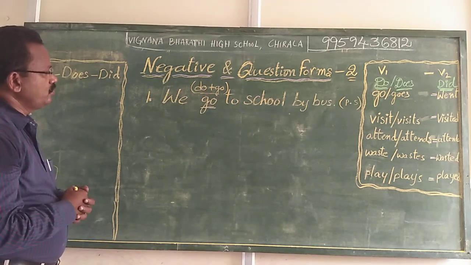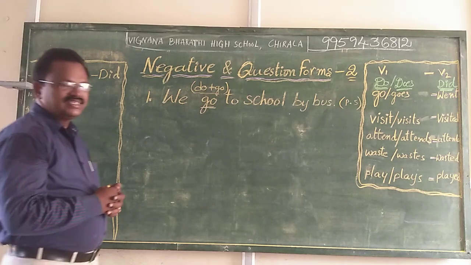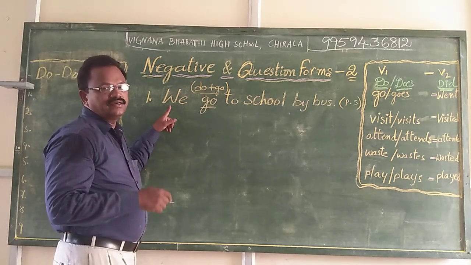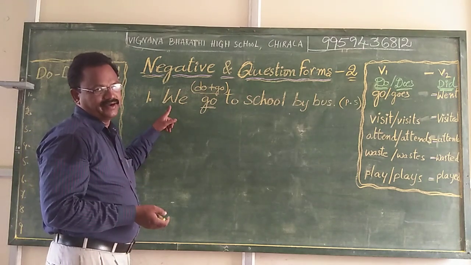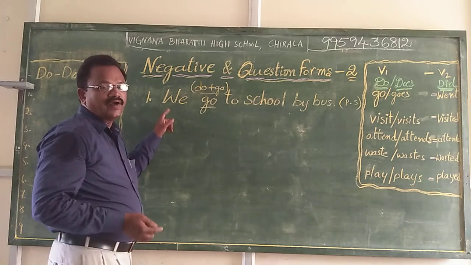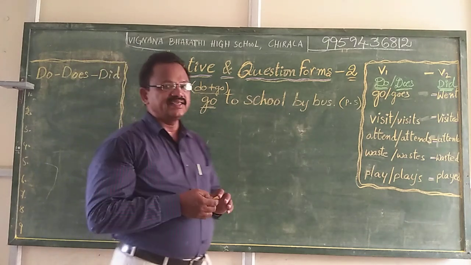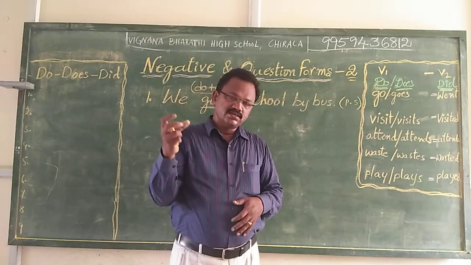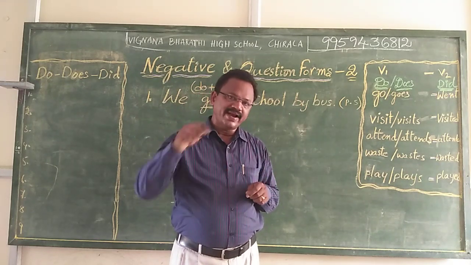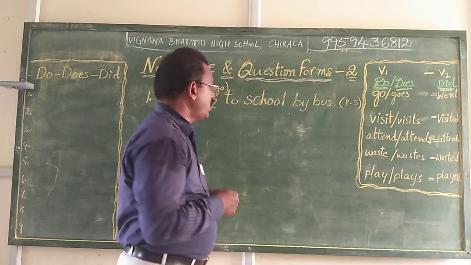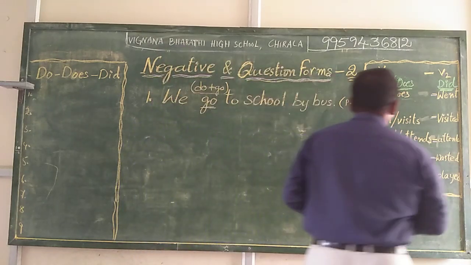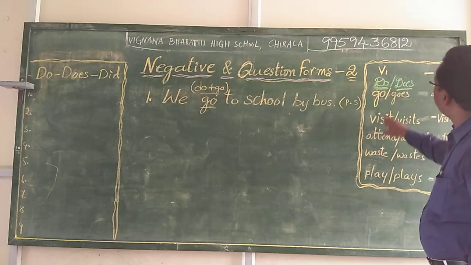Now we try to change this positive statement into the negative statement. Whenever we make such changes, we need to bring out the helping verb implied in the main verb. What is the helping verb implied in the main verbs visit and go?